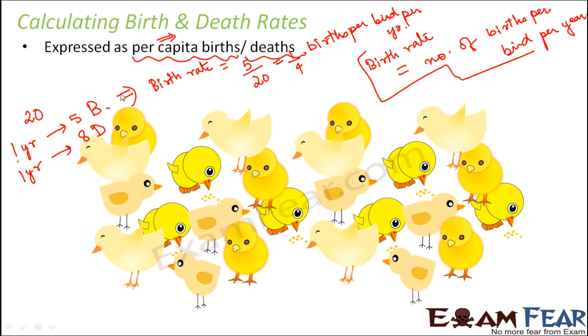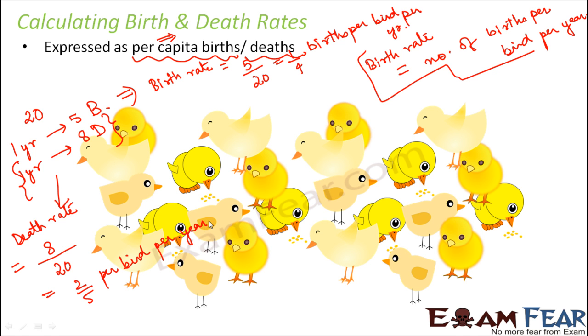Similarly, if I say that in 1 year 8 deaths have occurred, how do we calculate the death rate? Death rate would be equal to the number of deaths per bird per year. So how many deaths? 8 deaths. But here how many total birds were there? 20. So 8 divided by 20, which will be 2 by 5. So basically 2 by 5 death rate per bird per year.